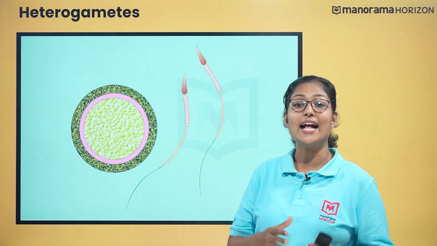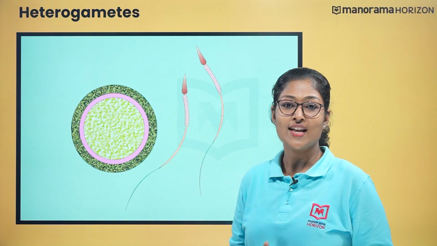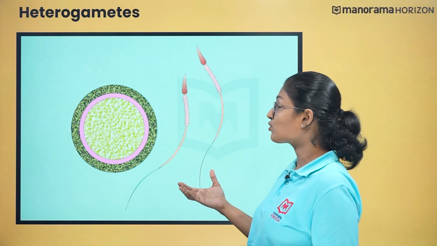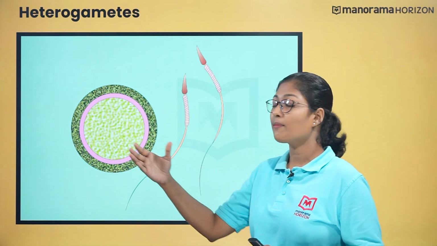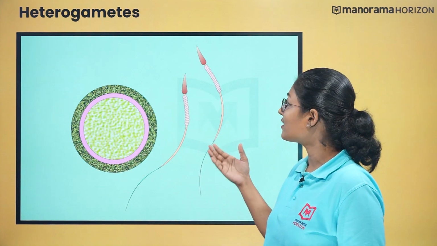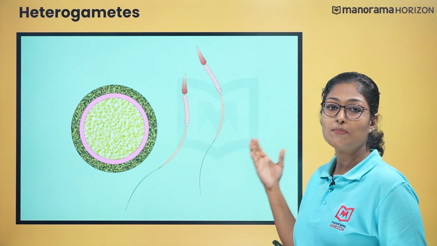Heterogametes, on the other hand, exhibit different structures. In the case of human beings, the male gamete is called the antherozoid or the sperm, and the female gamete is called the egg or the ovum. It is round in shape and it is a long, slender body.